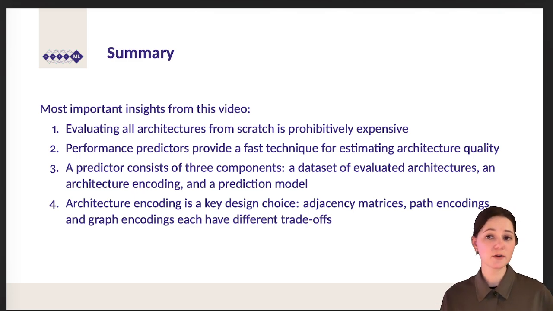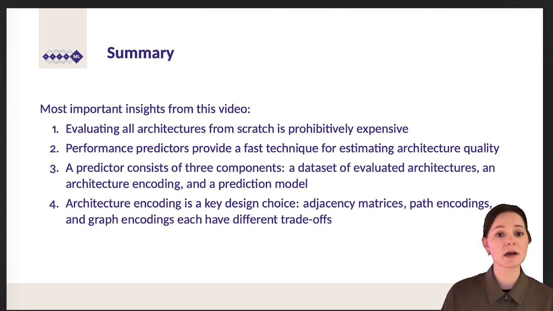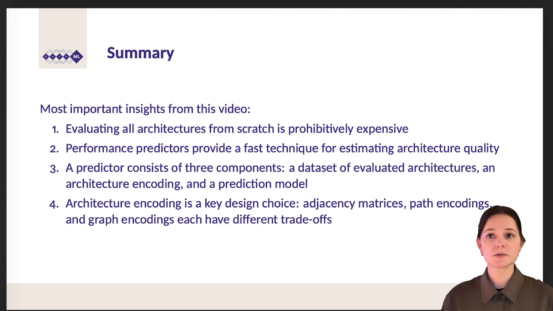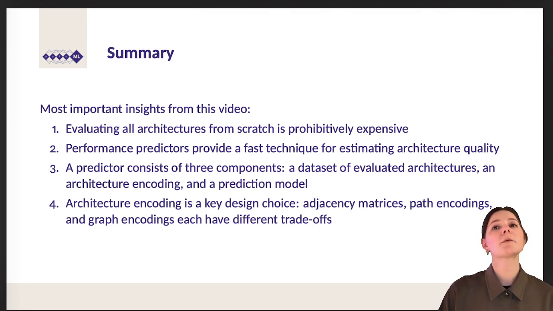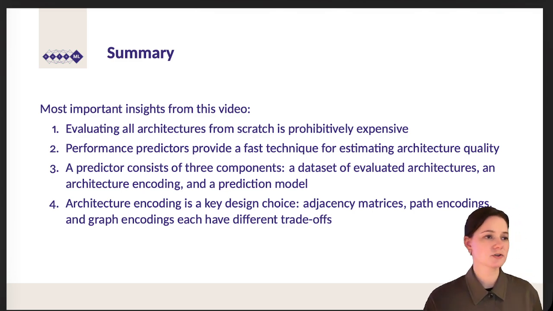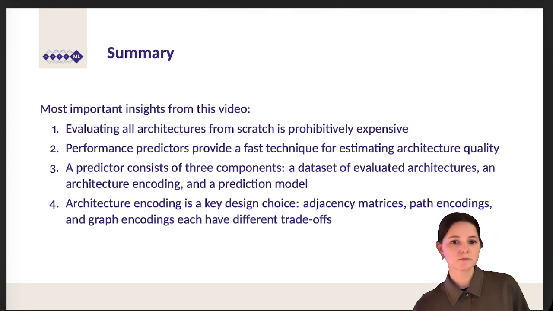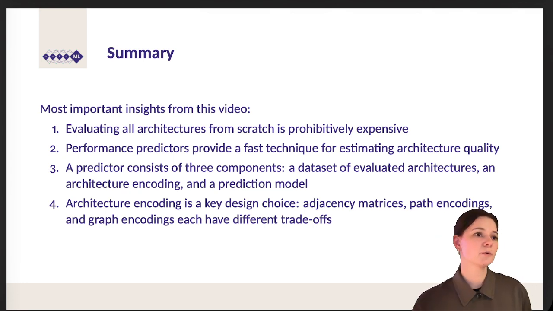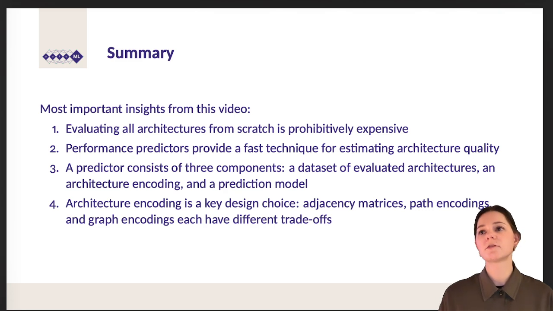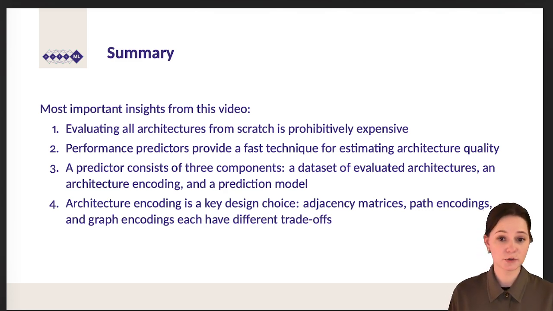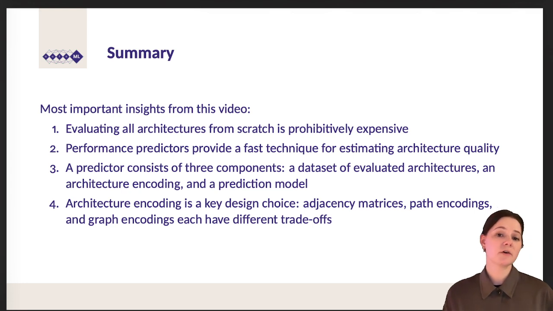We can use path encodings. They even scale exponentially with the size of search spaces. And different graph encodings using the directed acyclic graph representation can also face issues when we talk about very large networks. So all these key design choices are important, all these key questions are important to choose which kind of design and encoding dialect you want to use. So each of those encodings can have different trade-offs.